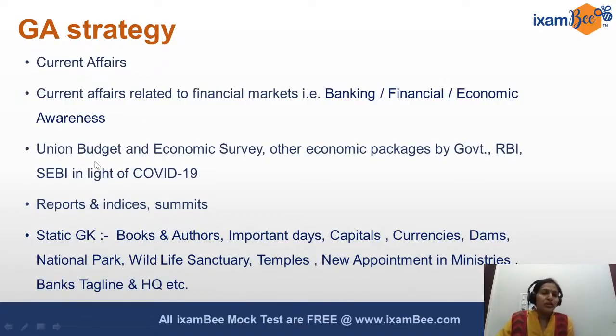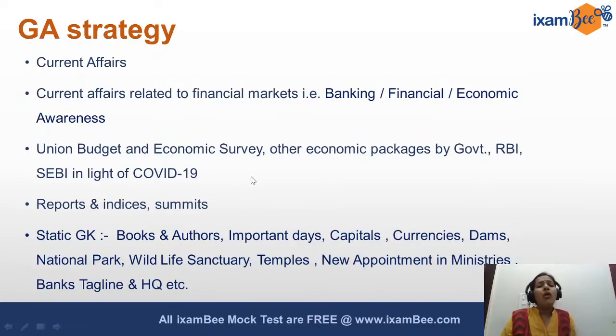Then very important, union budget, economic survey and other packages. This year, I'm specifically talking about this year, has been an unusual year. I would say budget and economic survey importance has relatively reduced. One, it's been a long time. It came out in February. When we give the SEBI exam, we will be in January. So the relative importance has reduced.